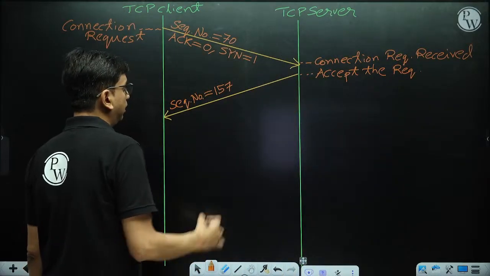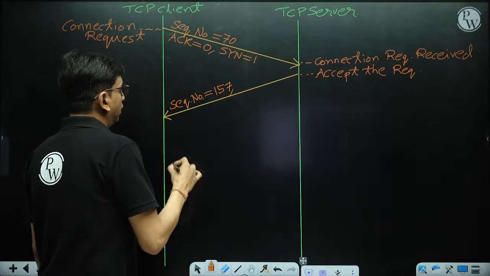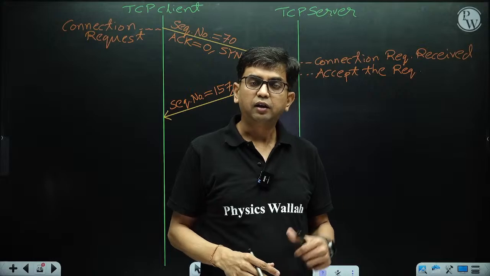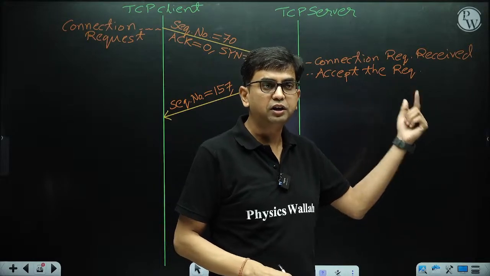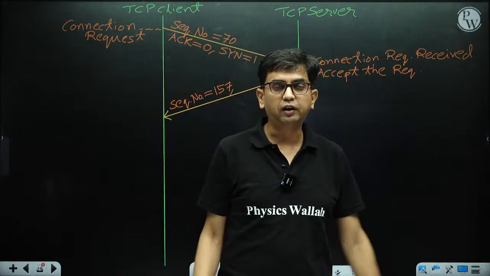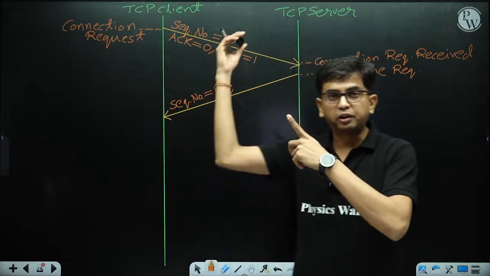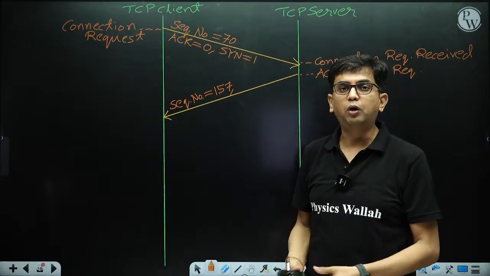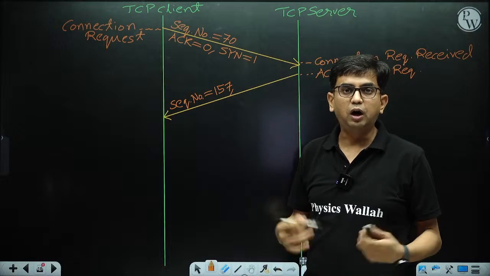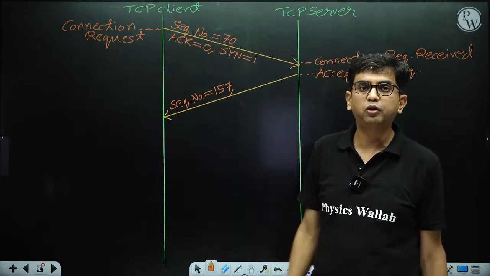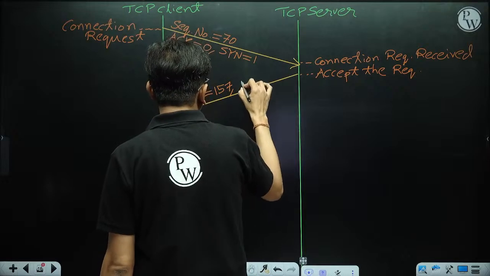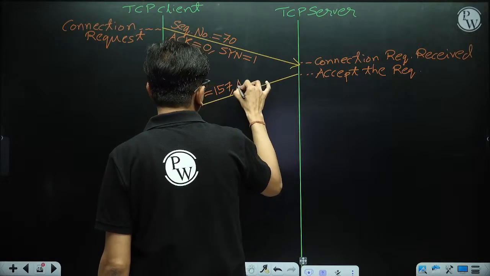But remember here, does it carry an acknowledgement? Yes. The server is acknowledging the client request. The server is saying that your request is going to be accepted. So how to acknowledge this segment? Obviously based on the acknowledgement number. So here we write the acknowledgement number.